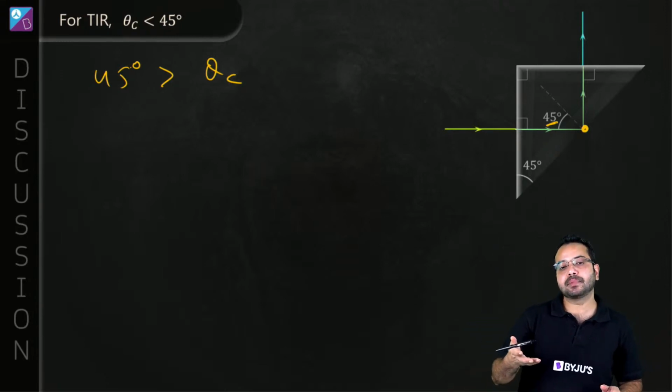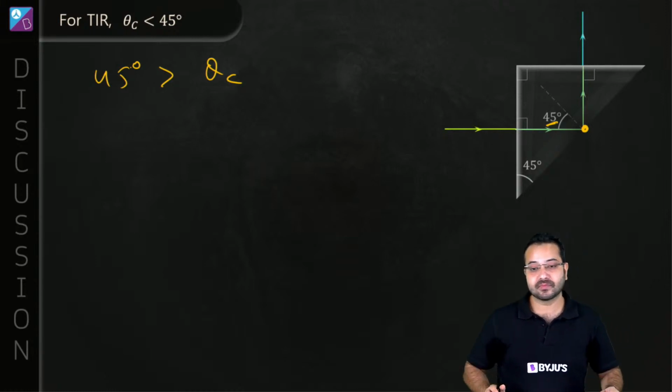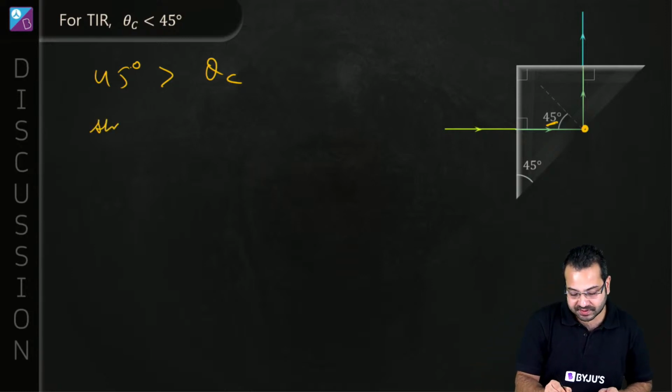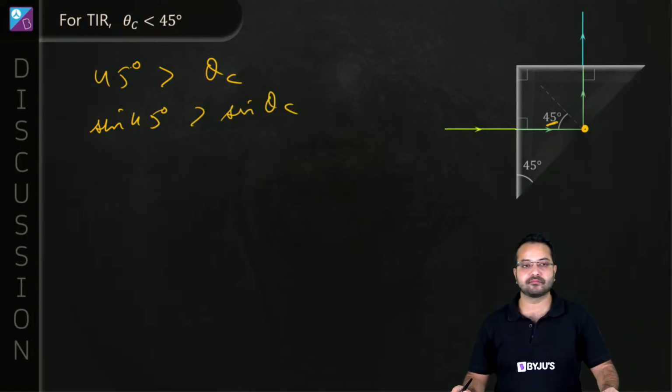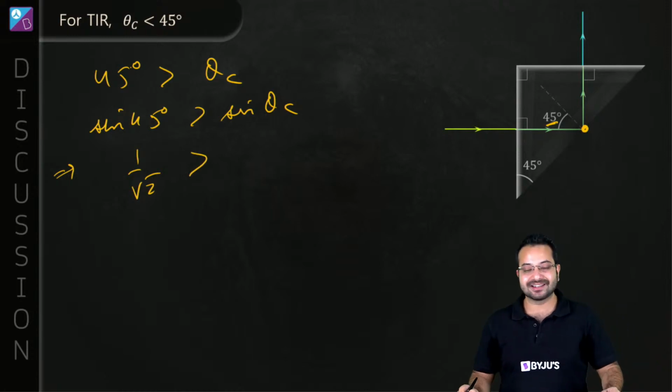So sine is an increasing function in the first quadrant, which means sine 45 degree is going to be greater than sine theta c. Do you agree? Which means sine 45 degree, 1 upon root 2, is greater than sine theta c. Sine theta c is equal to what? It is mu1 upon mu2.